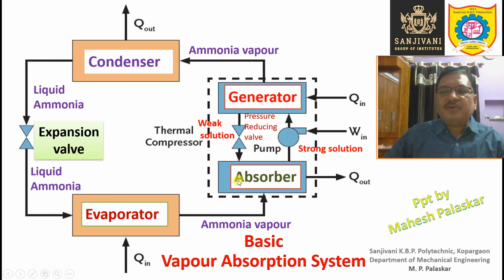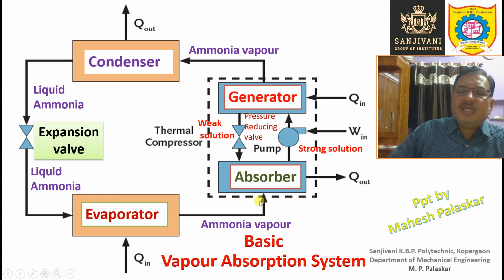Now this process of absorption is an exothermic reaction, and therefore heat is liberated. But if you want to increase the speed of this exothermic reaction, what we can do is cool this particular absorber. That means we are increasing the heat removal rate from this absorber. So if the solution is able to reject the heat at a faster rate, then this absorption process will be accelerated, right? Because it is an exothermic process.